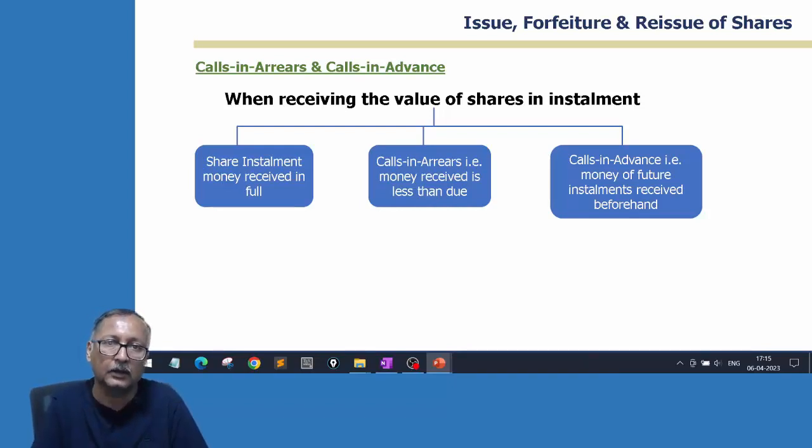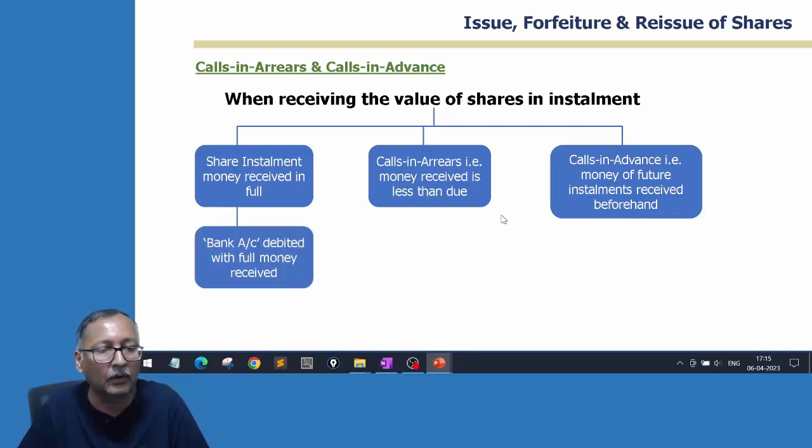So if they have to keep the money, some account has to be used. You cannot transfer it to allotment or call money due until the allotment happens. Allotment can be transferred immediately. But call money cannot be transferred, because the call money due has to be created. When it is called, then only the payment can be adjusted with that account. So till the call money becomes due, the amount is transferred to calls-in-advance. That's how it happens.